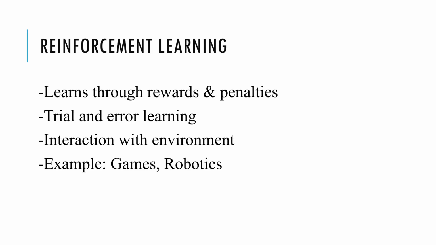Reinforcement learning is used in game playing AI like chess or video games. It can be used in robotics, where a machine learns to move or perform tasks, and in self-driving cars, where the system learns to make driving decisions. So, we have action, then the environment, and then reward, and from that it is learning, and this loop continues until the model learns the best possible behavior. So in simple terms, reinforcement learning is about learning through trial and error using rewards and penalties.